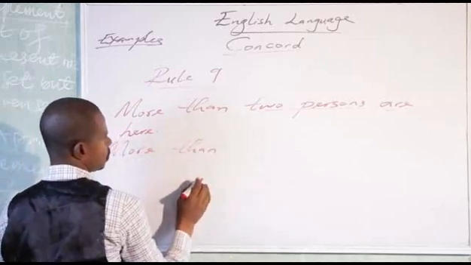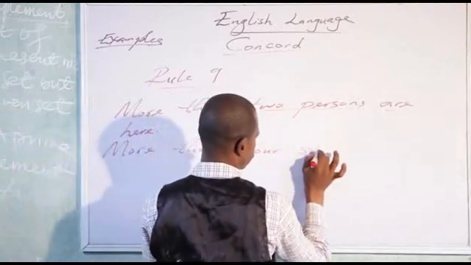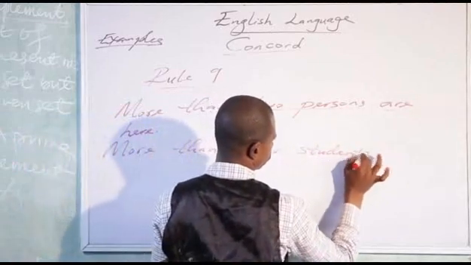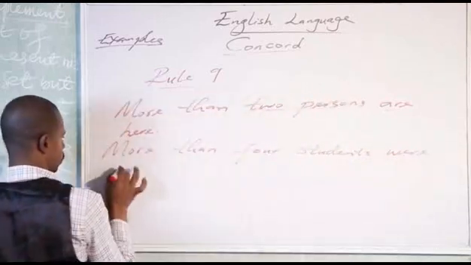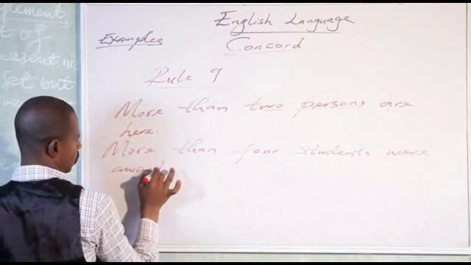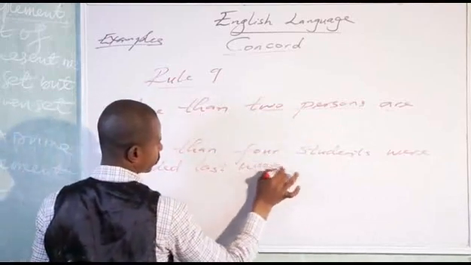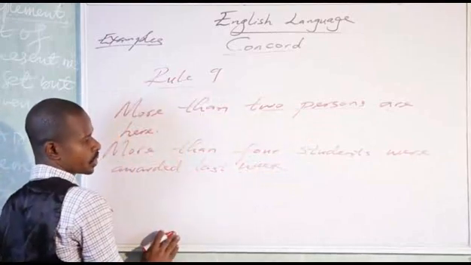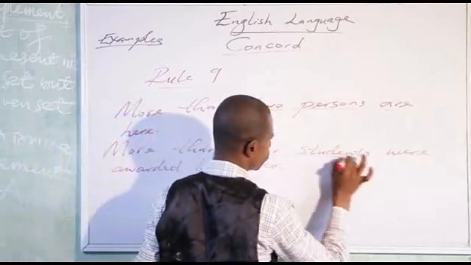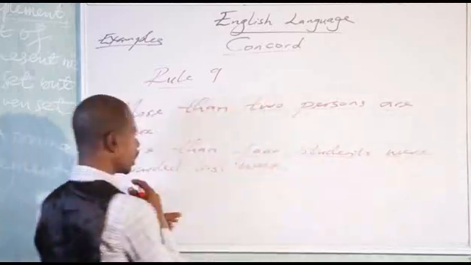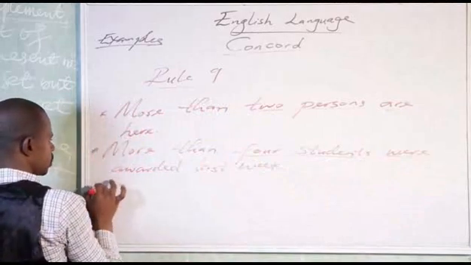More than 4 students were awarded last week. More than 4 students. We have 4. Okay? 4 students were awarded last week. Another example under this.